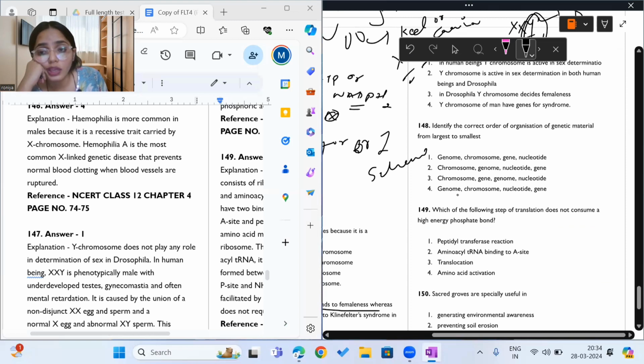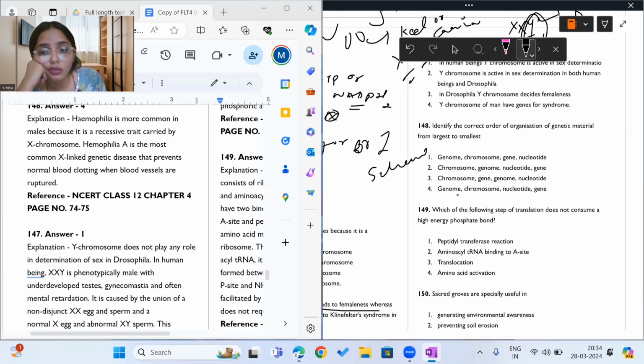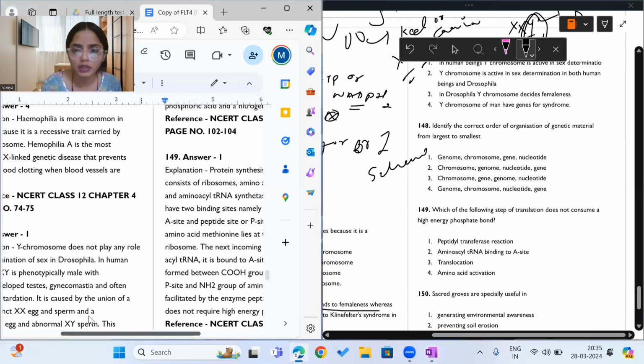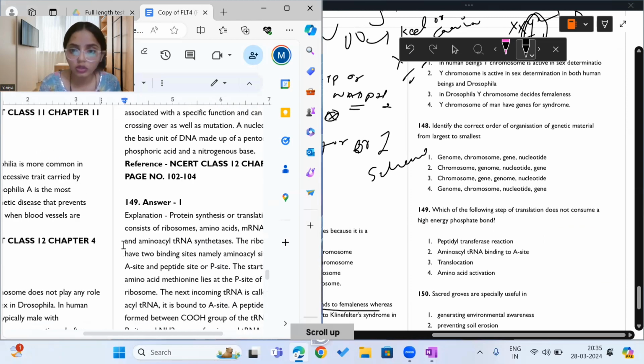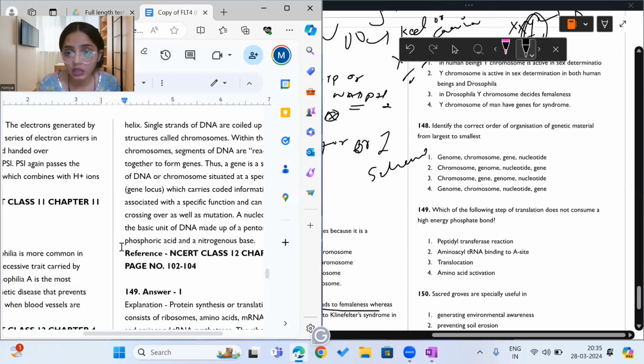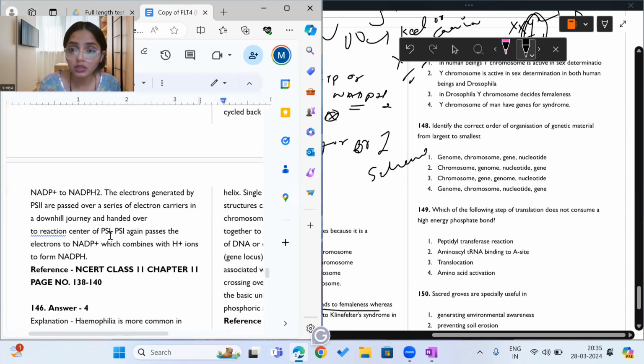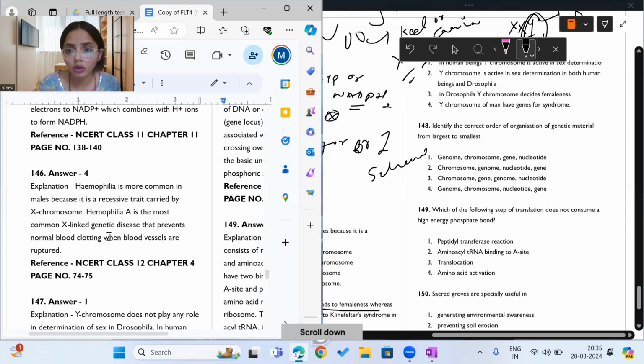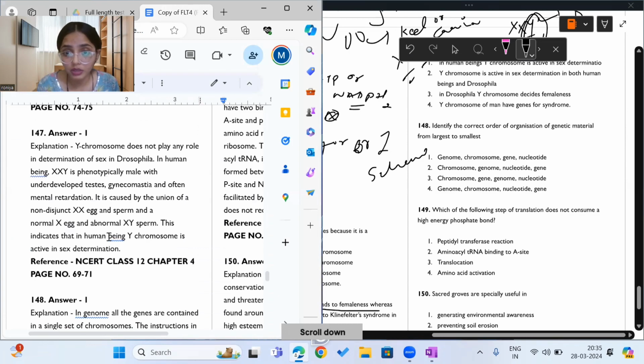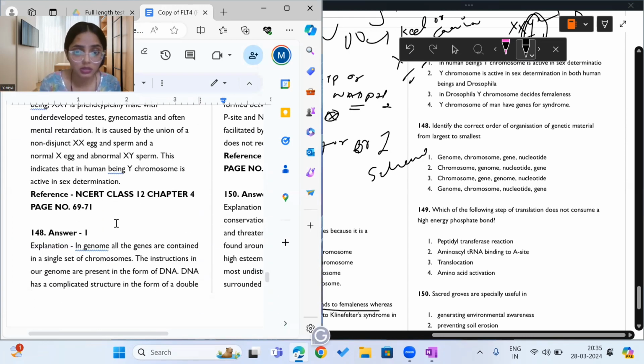Identify the correct order for organization of genetic material from smallest to largest. Okay, so this is a very simple question. So which is the smallest? Do you guys know? Gene is the smallest, so we have to go largest to smallest it seems. Genome is the largest one and smallest one is gene. So which option has similar characteristics? Let us see. Genome is the largest one, smallest is the gene. Okay, so fourth option, genome, chromosome.